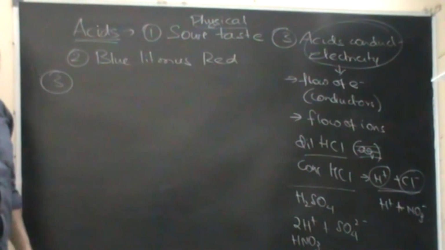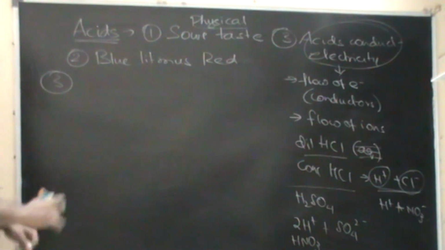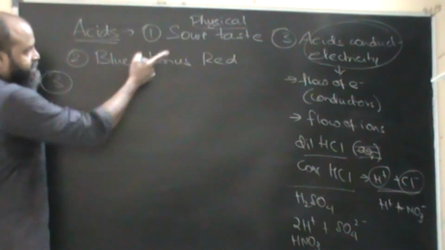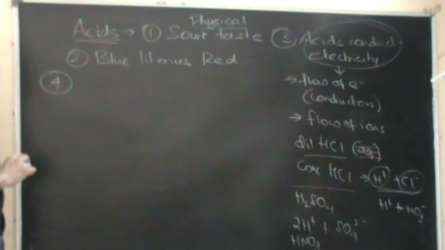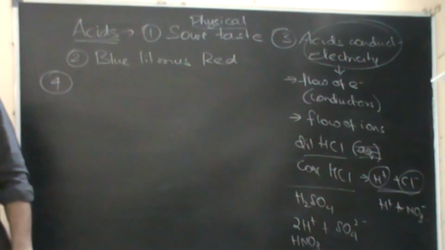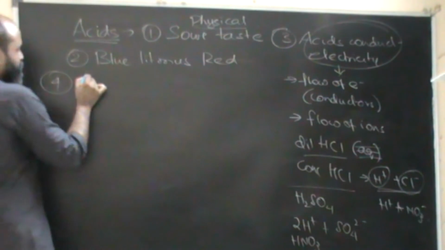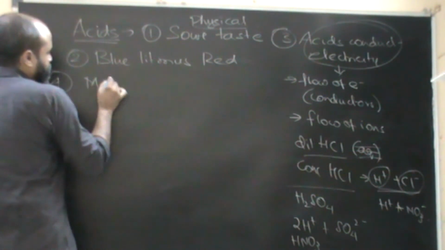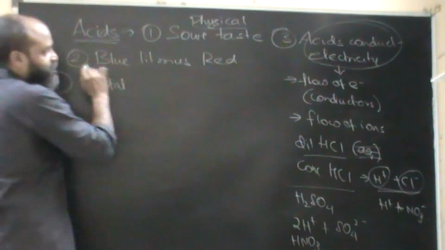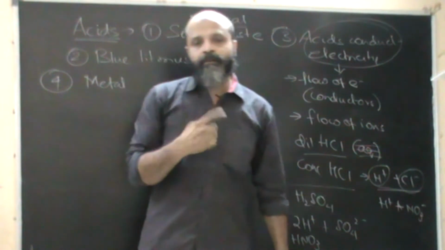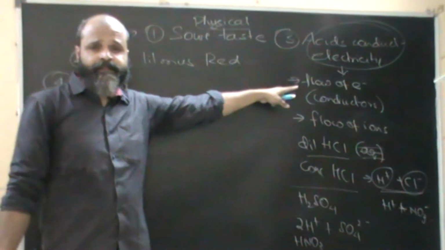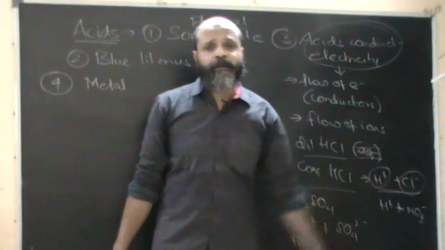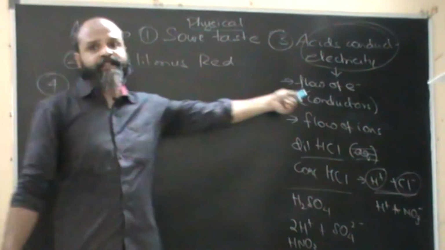What else do we have about acids? The fourth property is when we treat an acid with a metal, that is, reaction with metals. Now we are coming to the chemical properties, although that can also be treated as a chemical property. These are more or less physical properties.